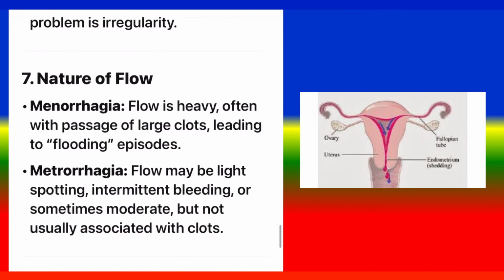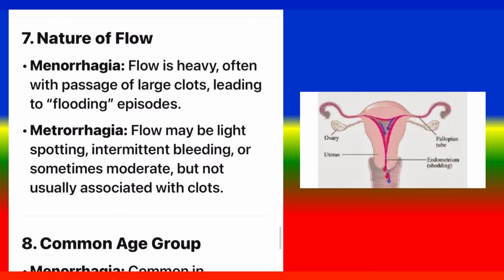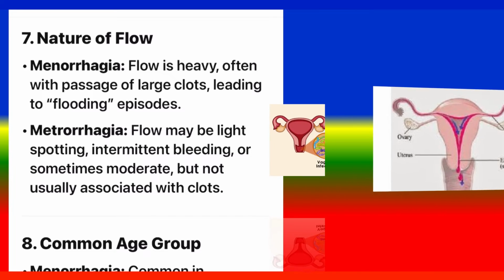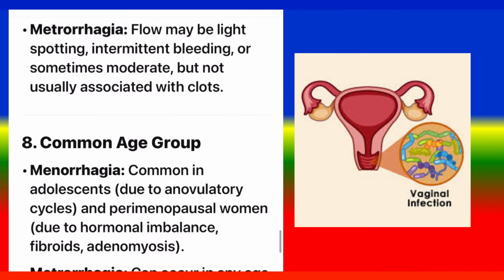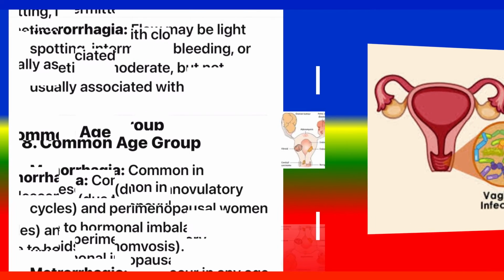7. Nature of flow. Menorrhagia: flow is heavy, often with passage of large clots, leading to flooding episodes. Metrorrhagia: flow may be light spotting, intermittent bleeding, or sometimes moderate, but not usually associated with clots.